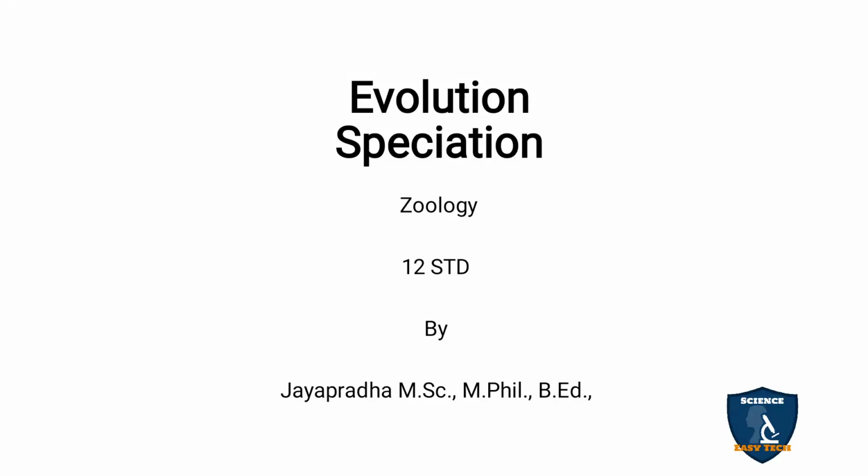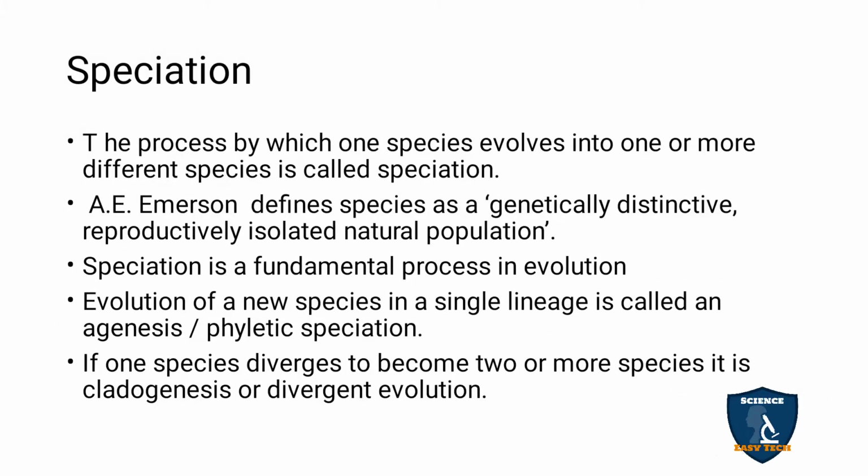Today we are going to discuss speciation in evolution. Speciation: from one species, one or more different species arise. That is called speciation. A. Emerson defines species as genetically distinctive, reproductively isolated natural populations. Genetically, species are different, and reproductively they are isolated.